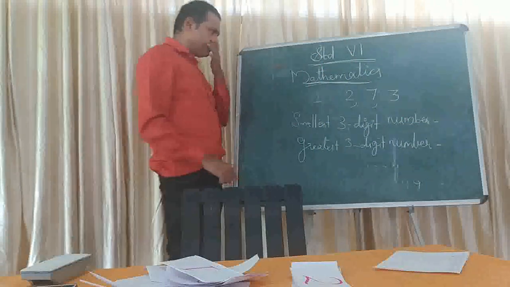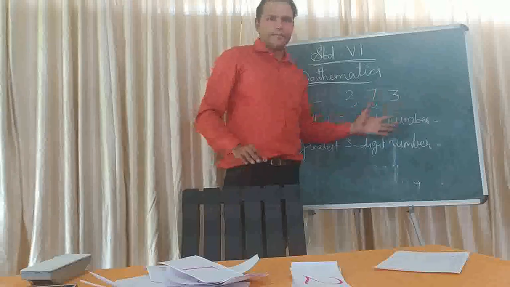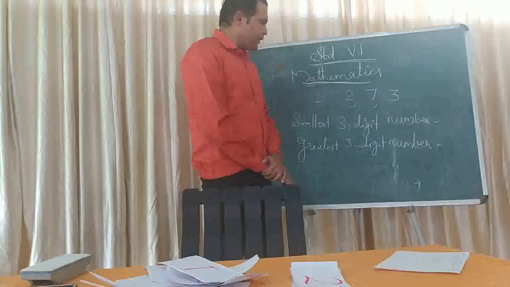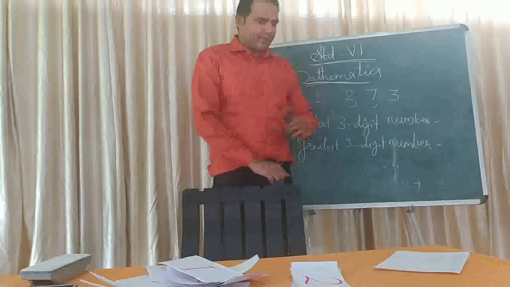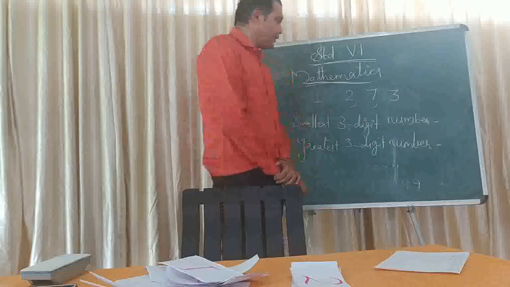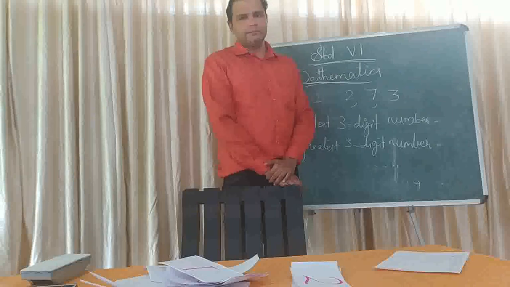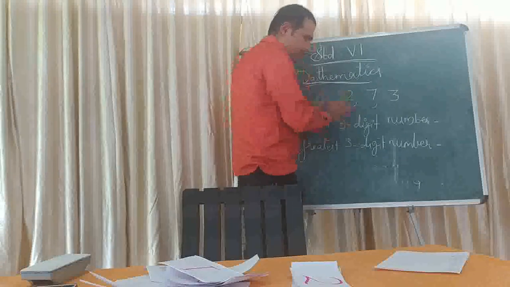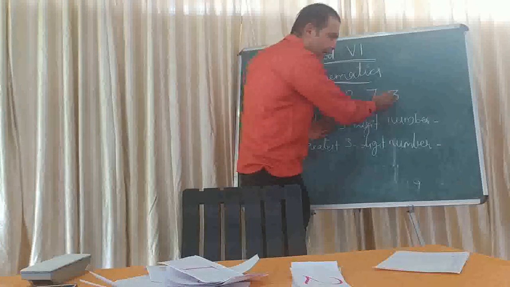Okay. We have only 3 digits given, so we can easily form a 3-digit number using the given digits. The condition is we cannot repeat the digits. How can it be possible? Okay. First, we will check the given digits 2, 7, and 3.